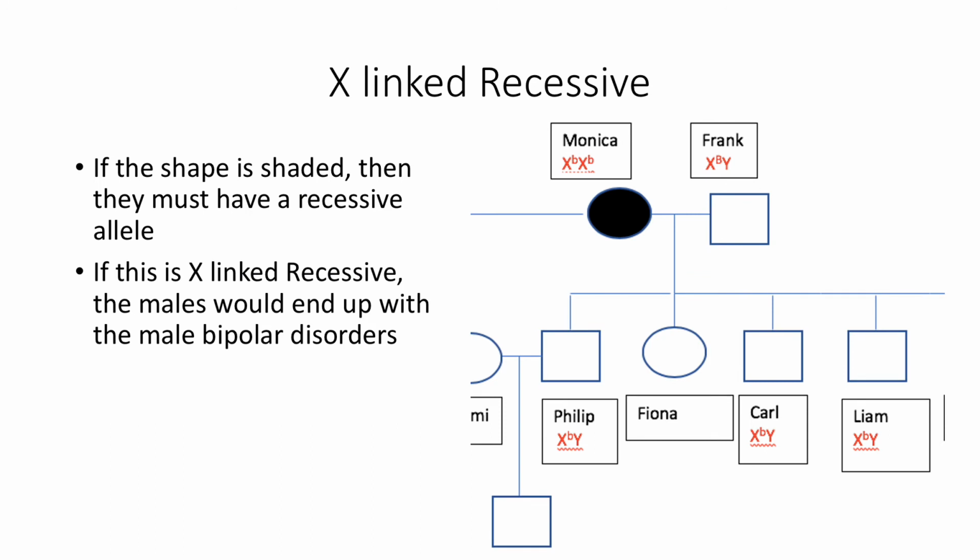X-linked recessive, so that means if it's shaded, then it must have the recessive allele. If this is the case, then all the male children get the Y chromosome from their father and X chromosome with the recessive allele from their mother, and would likely still have bipolar, but that is once again not the case, so this is also inconsistent.